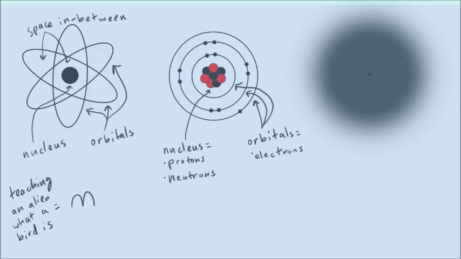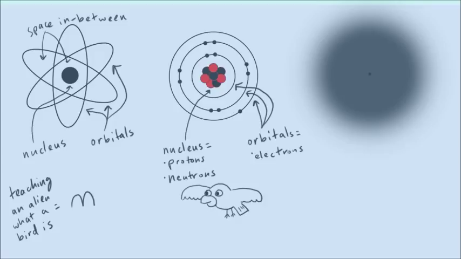All right, and so a couple more things about this picture. If we're going back to our teaching an alien what a bird is, this would be kind of like this type of bird. So kind of like a cartoon. So this would show the alien a little bit more detailed in that first picture, right? Now you could be like, a bird is a thing that has eyes and legs and a couple of wings. It would kind of understand the bare bones of what the bird was a little bit more than with that first picture.